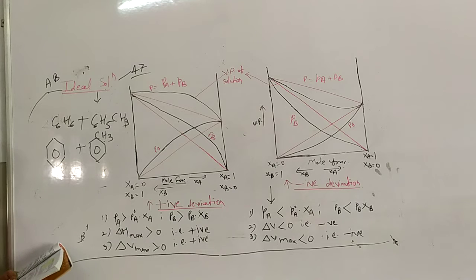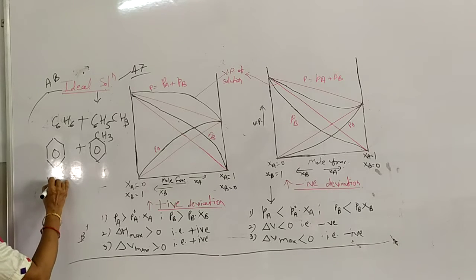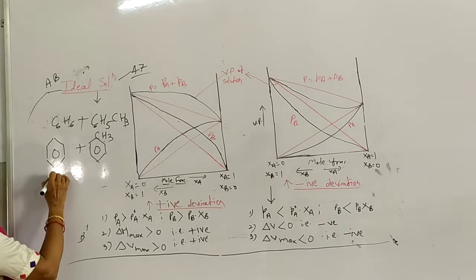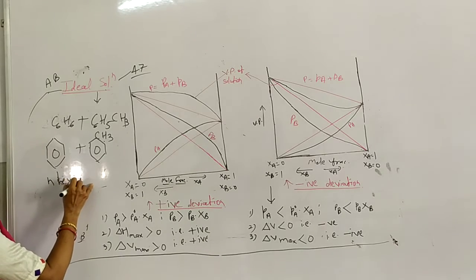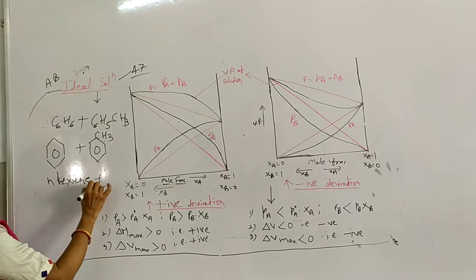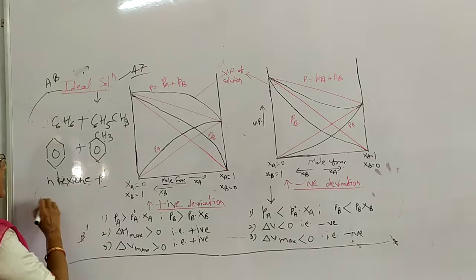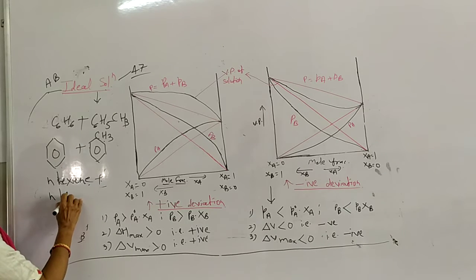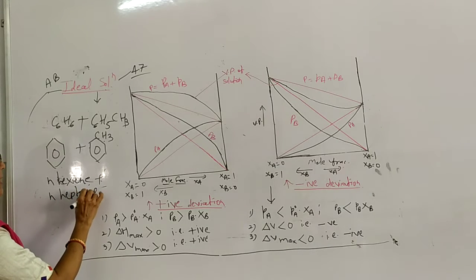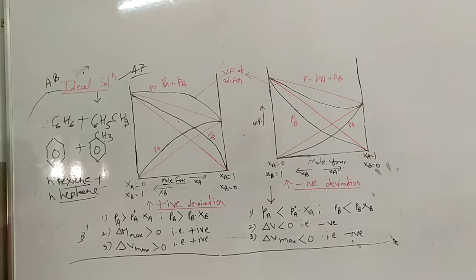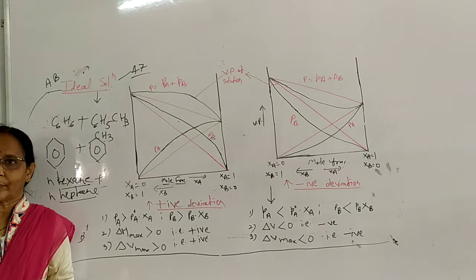In the same way, a solution of normal hexane plus normal heptane. It means both hexane and heptane are alkanes.